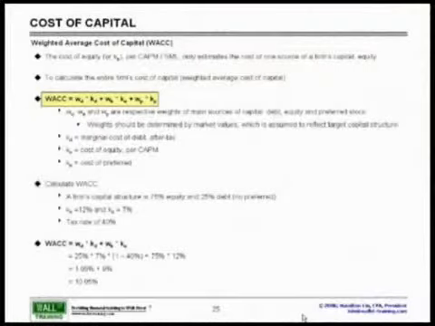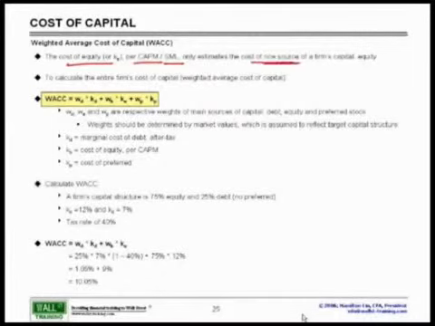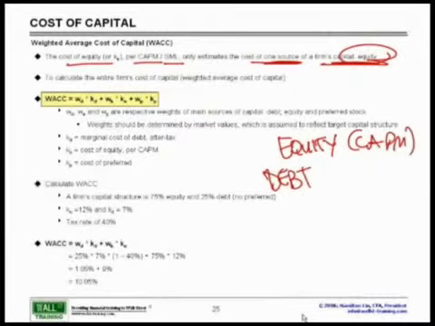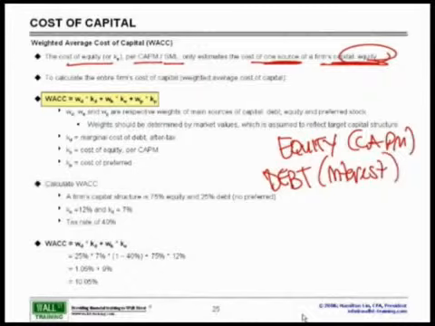Let's now take a look at the last concept that we're going to talk about, the weighted average cost of capital. The cost of equity, we had already agreed, is the CAPM SML, and this estimates only one source of a firm's capital, in this case equity. However, for a company, there are multiple sources of capital. Typically, we have equity, which again is via CAPM, and we have debt. And we'll talk about how to estimate the cost of debt shortly, via interest or coupon. And then we have potentially preferreds or other forms. Preferred is simply a hybrid of equity and debt.